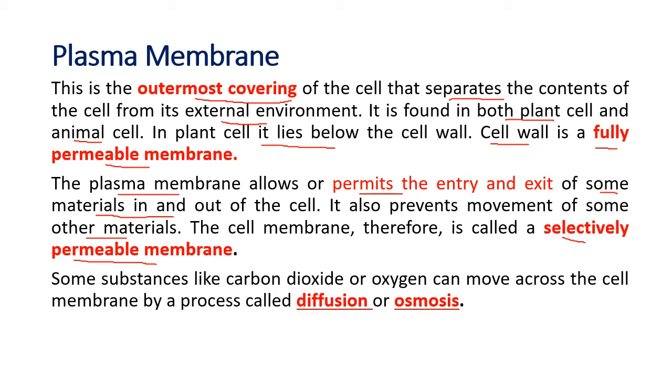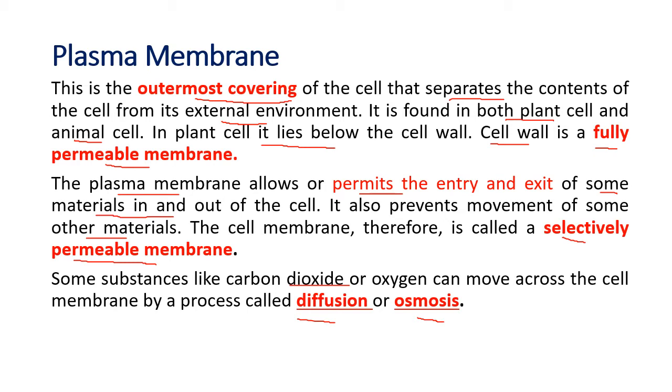You saw the cell wall is a fully permeable membrane, which allows anything to enter and anything to go out. But the plasma membrane is a selectively permeable membrane. Substances like carbon dioxide and oxygen go in and out of the cell. It allows oxygen to go inside the cell, and it allows the carbon dioxide to go out, by the process of diffusion. There are two processes which occur in the cell, diffusion and osmosis. We'll see them in some detail shortly.